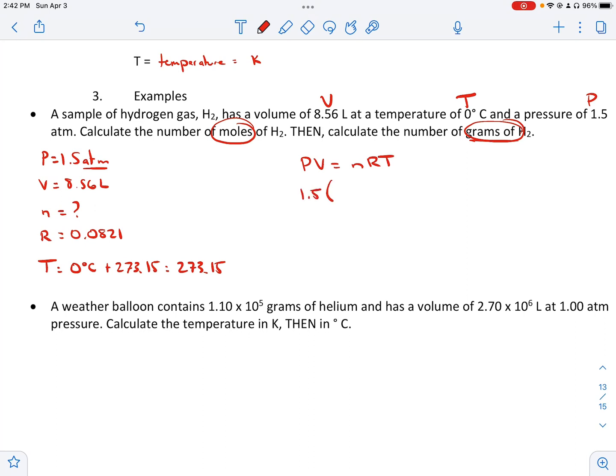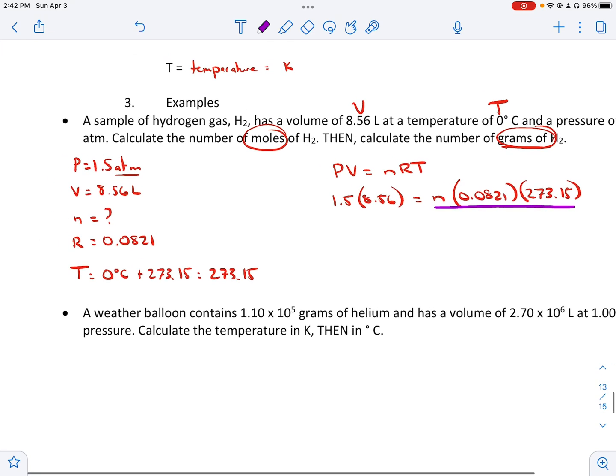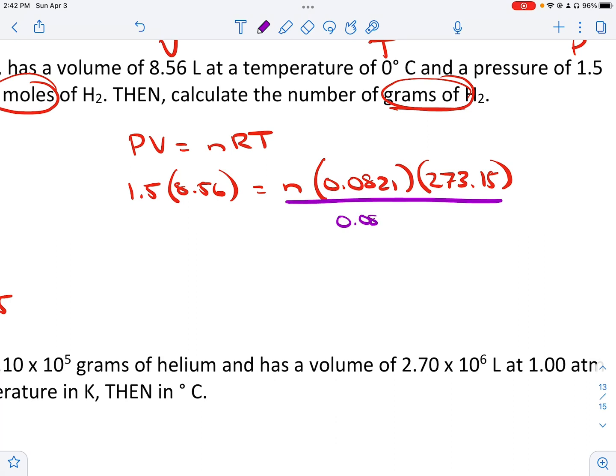P is 1.5, V is 8.56. N is what we're looking for. R is 0.0821, and our T is 273.15. Now, to get N by itself, we're going to divide each side by 0.0821. Blow this up a little bit: 0.0821 on each side. Divide by N by 273.15. Those cancel out. Do that same thing on the other side: divide by 0.0821 and divide by 273.15.